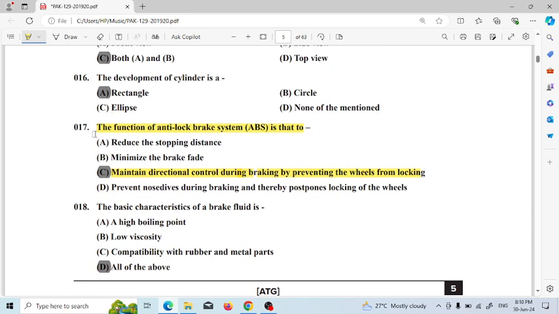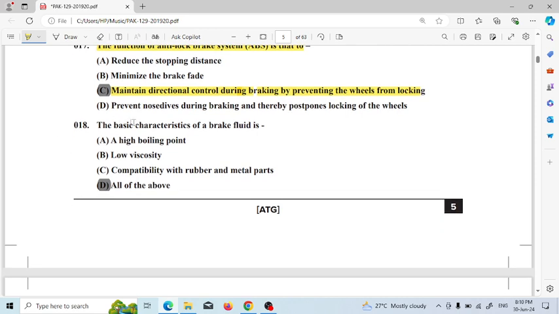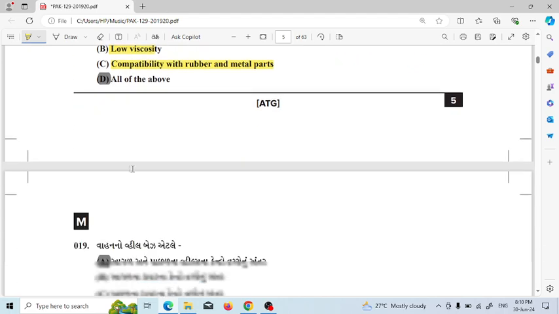here is question number 17, and this is from ABS, which is the automobile part. The function of the anti-lock brake system ABS is to maintain directional control during braking by preventing the wheel from locking. Next question: the basic characteristic of brake fluid is. The answer will be all of the above, as a high boiling point is required, low viscosity is required, and it must be compatible with rubber and metal parts.